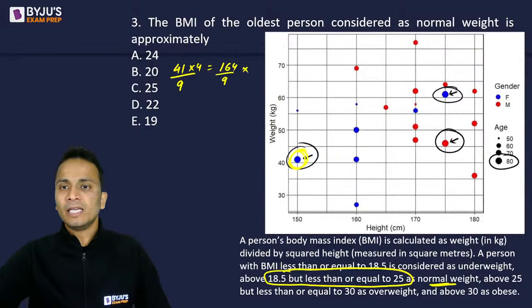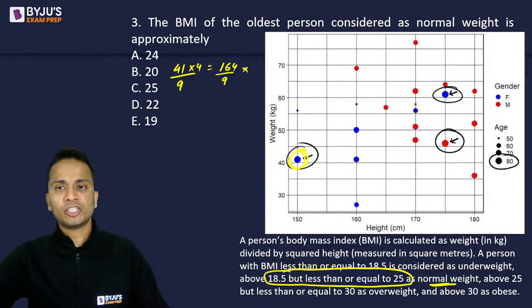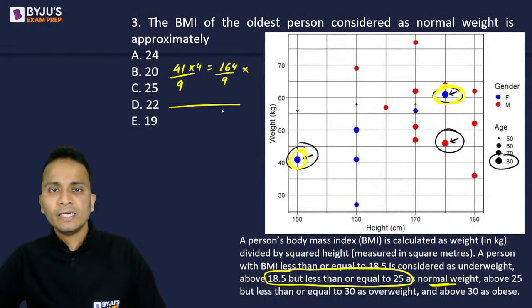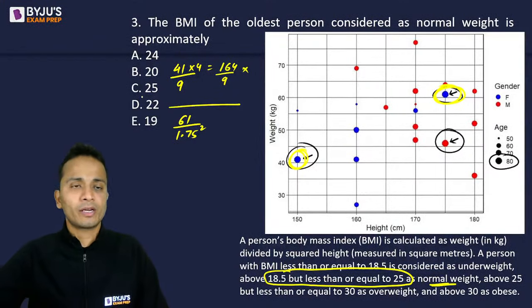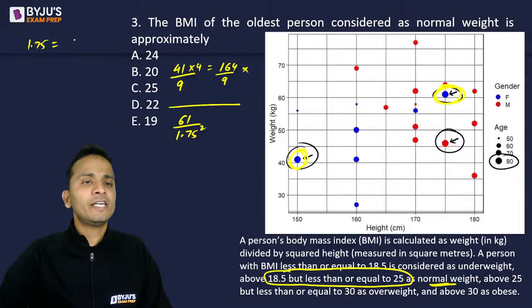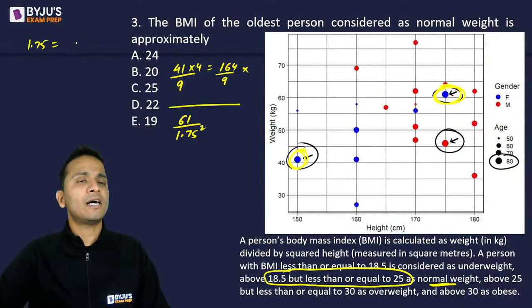Okay. Now I'll check another patient. Let's say this one. The weight of this patient is 61, right? 61 divided by 1.75 square. Now 1.75 in terms of fractions, I can write it as 7 upon 4.